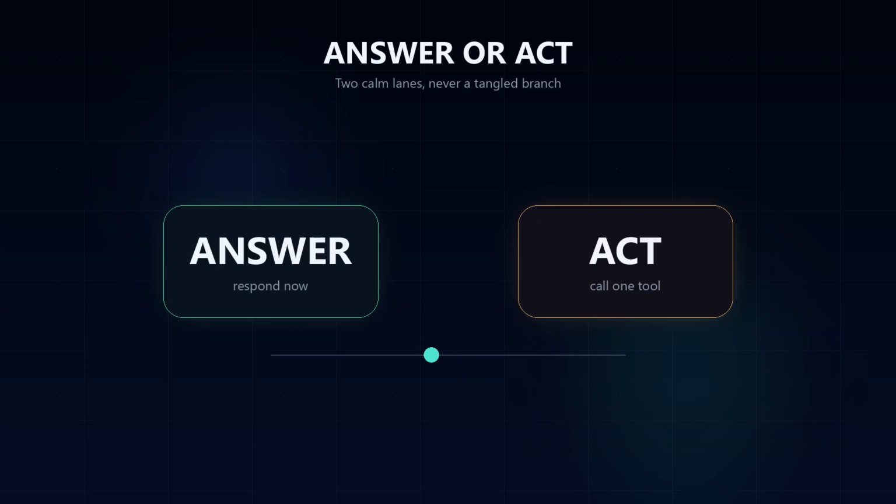Now the model reaches a branch. If it returns regular text with no tool calls, the turn can finish. If it returns tool calls, Hermes treats that as an action request, not as a final answer.